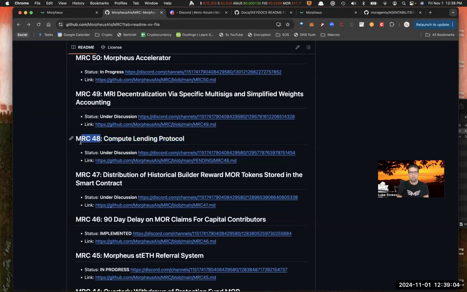This is going to be really exciting. The idea that if somebody wants to provide compute, they have to lock up a whole bunch of Morpheus tokens in order to get paid for the amount of compute they want to provide, and so that they get ranked higher in the algorithm, so people will know that this is a legit provider that has a lot of stake in the game. Well, they're going to need a lot of Morpheus tokens, and maybe they don't want to buy a whole bunch up front. So eventually there's going to be, according to this, it's under discussion, but the idea is you could have a lending protocol. So you as a Morpheus token holder, you could lend out your tokens to a very specific compute provider or to the marketplace. And then those providers can borrow those tokens and you can earn some interest for lending out. And it would be done completely on chain, in a trustless, secure environment, which would be awesome.